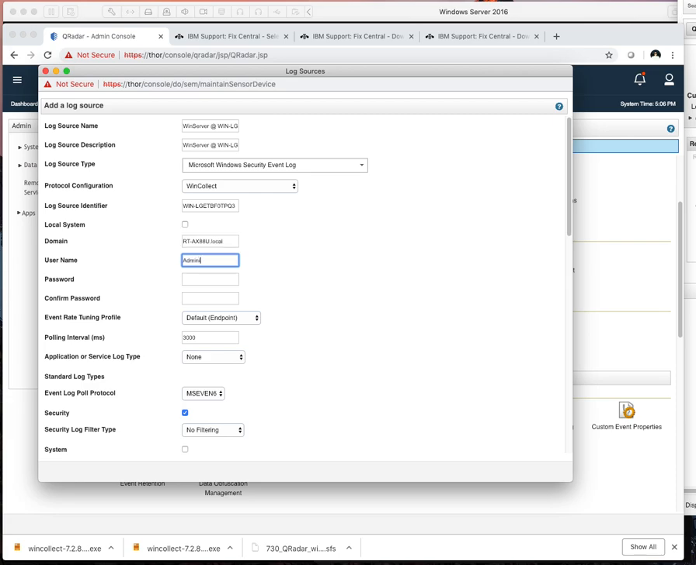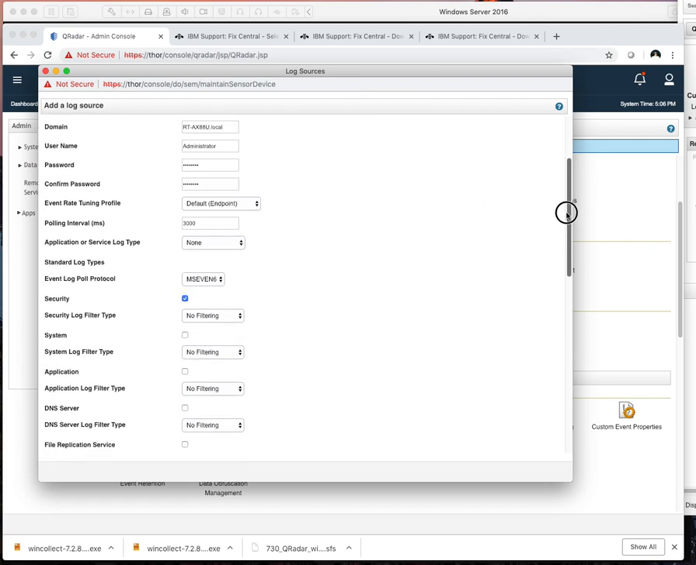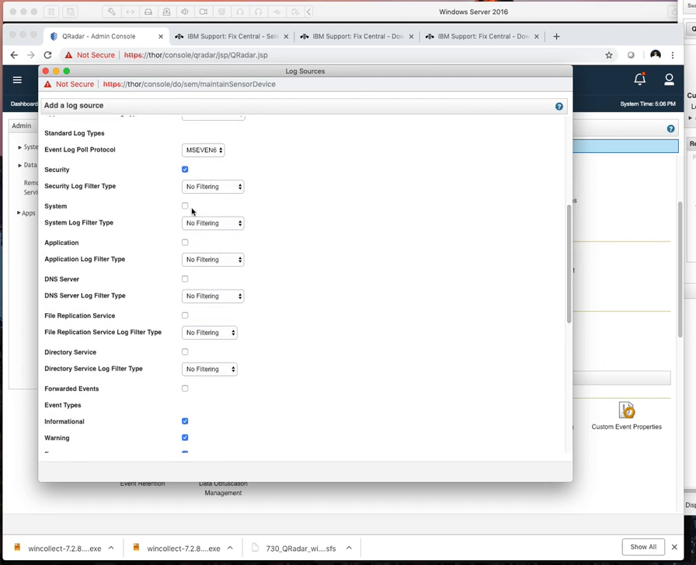Cool. This is bad practice, what I'm doing right now, because that's a domain admin account. Normally on a normal install, you'd want to make this like a WinCollect account or something and then just make it a domain user. I'm going to log in. We'll leave all this the same. Scroll down. We want security, system, application, and directory service. That's what we had on the install.